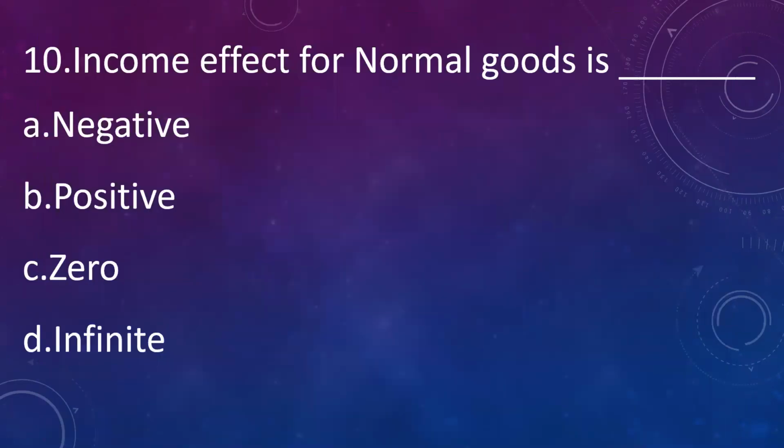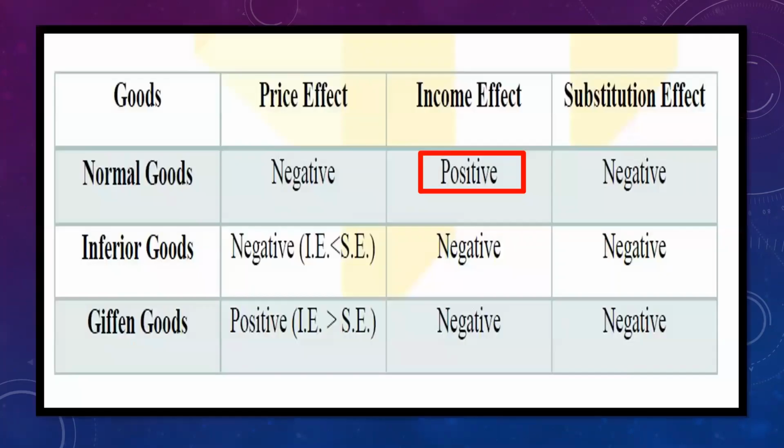Let us move to the next question. Income effect for normal good is negative, positive, 0, or infinite. The answer is positive. So let me explain you this. In last video, we have seen about the price effect, income effect, and substitution effect. Now, here the income effect for normal good will be positive and the substitution effect will be negative, and the total price effect will also be negative.